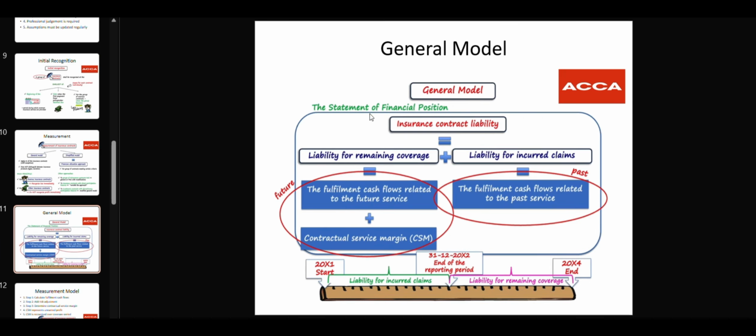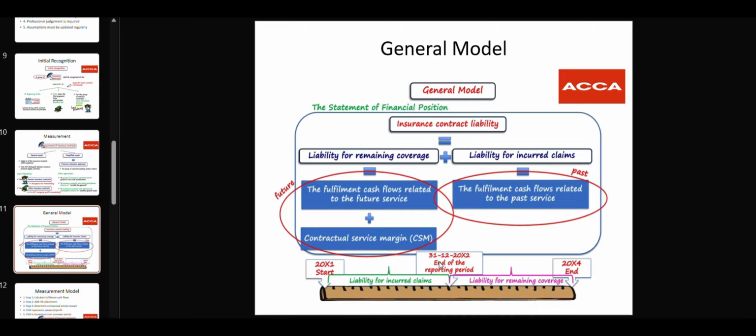We will try to understand the general model in more detail. In the general model, the insurance contract liability is the sum of the liability for remaining coverage and the liability for incurred claims. Just like in this example, we start the contract in 20x1, and at the end of the reporting date, 31st December 20x2, the liability for incurred claims covers this period from 20x1 to 20x2, and we will claim this expense